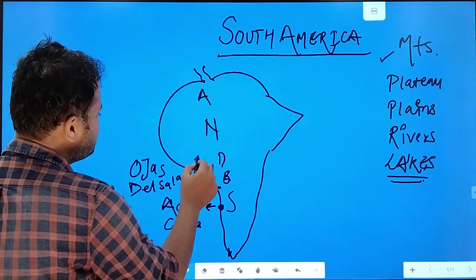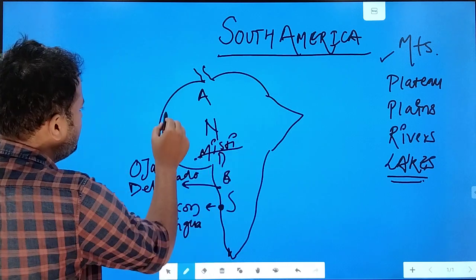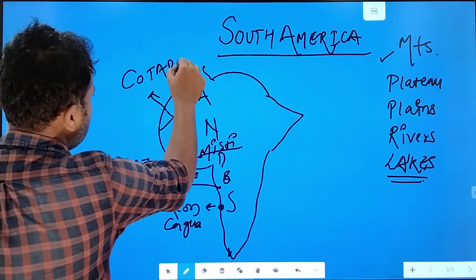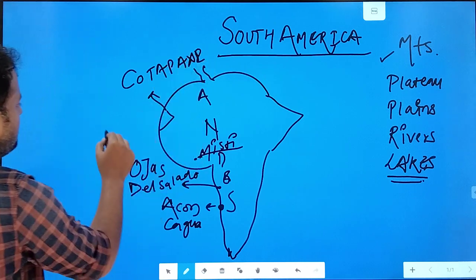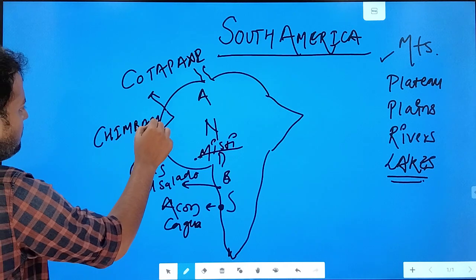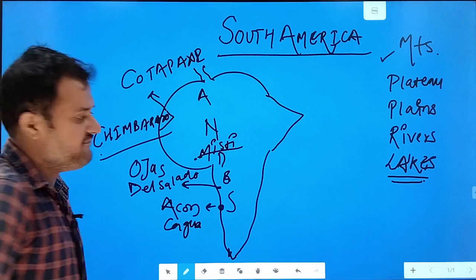Then Misti in Peru. Then Cotopaxi and Chimborazo. So these are the mountains that I covered in the last class.